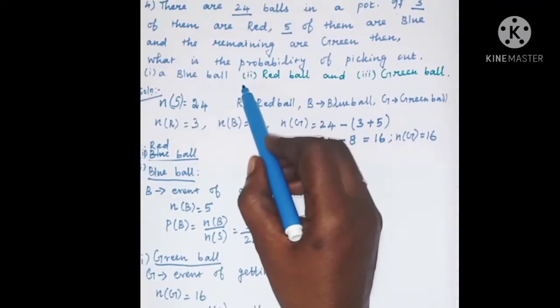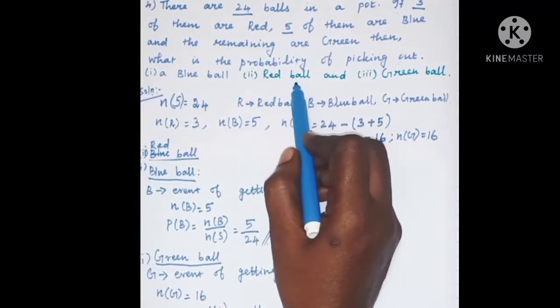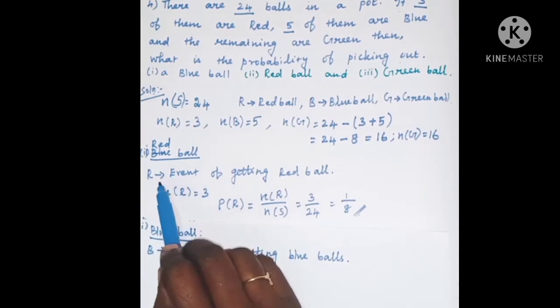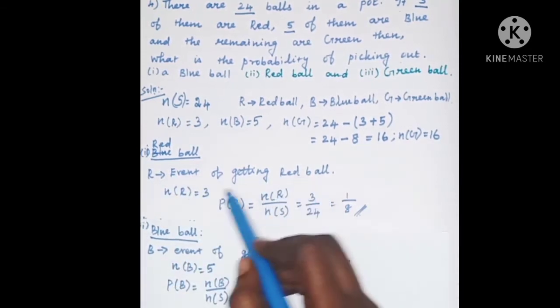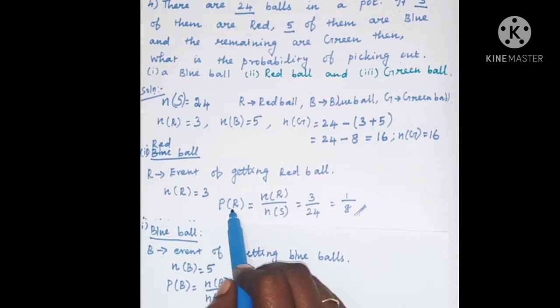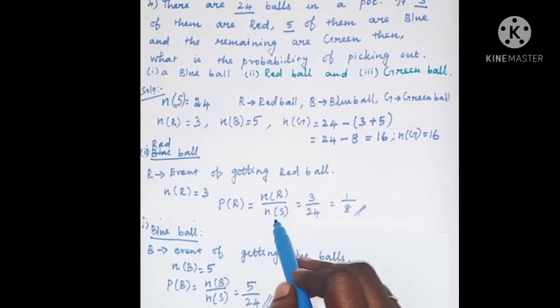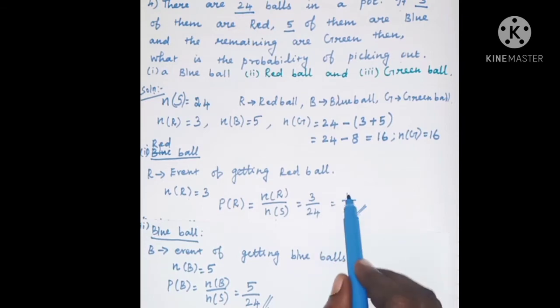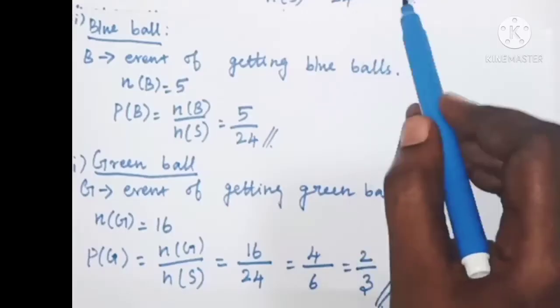Now we have to identify the event of getting the red ball. So here R is the event of getting a red ball. N of R, the number of red balls, is 3. So P of R is equal to n of R divided by n of S, which is the number of red balls, 3, and the total number of balls, 24. So cancelling these, 1 by 8 is the answer.